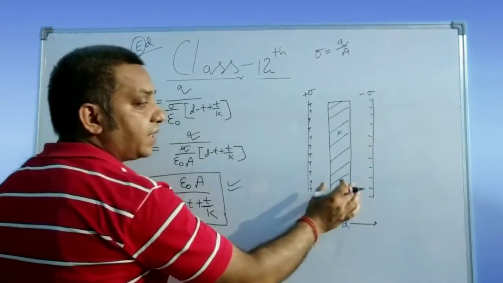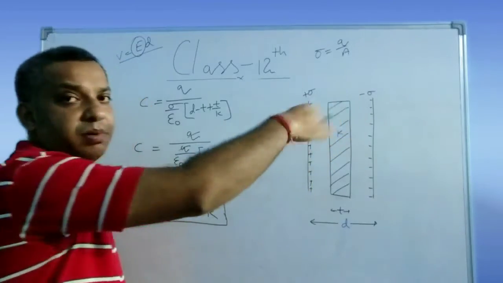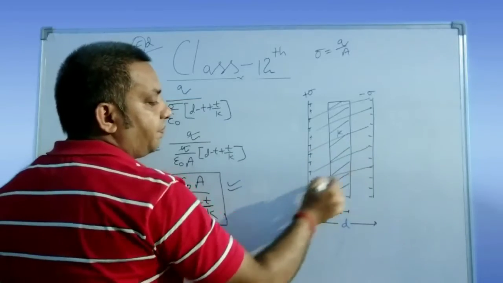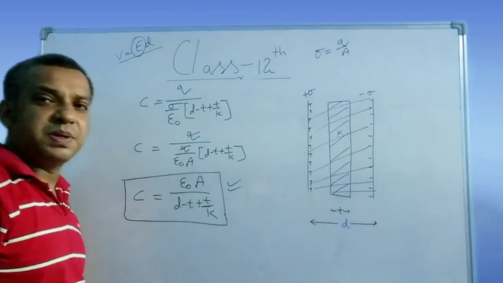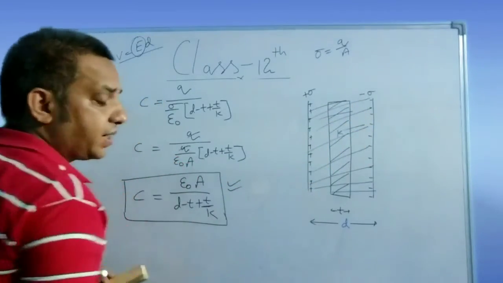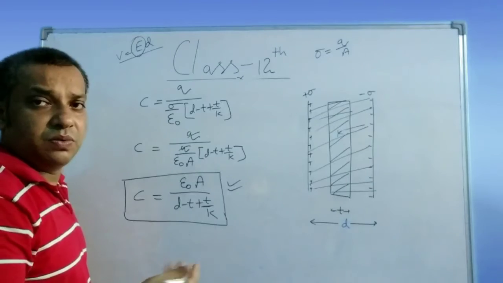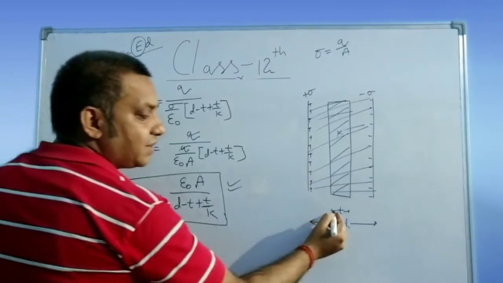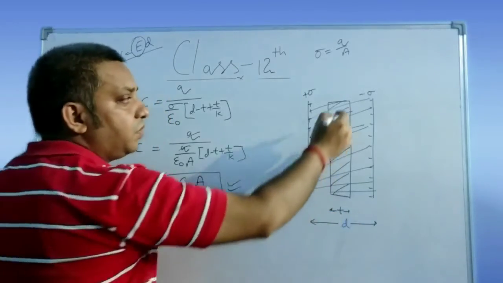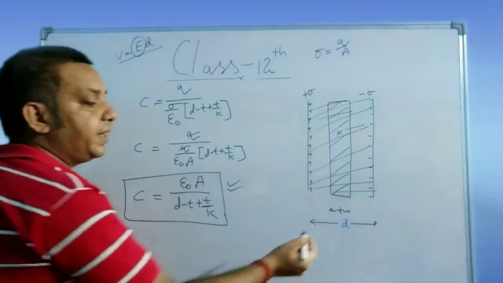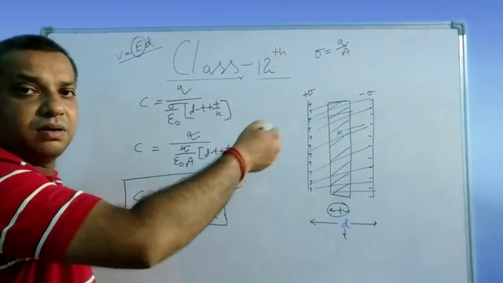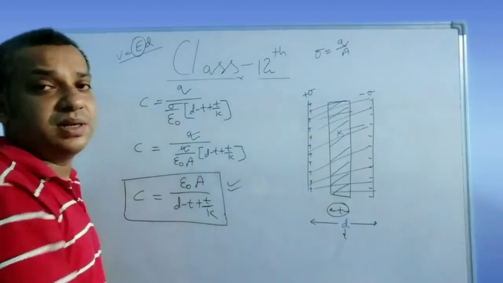Let us assume a case when this dielectric medium is completely filled. Here it is completely filled. That means there are no air spaces there. Only it is completely filled by the dielectric medium. So what value will change? You see here, this T will increase from T to D. So when you fill completely, the only change here is, in place of T, you will write D. Then the whole separation is completely filled by the dielectric medium.